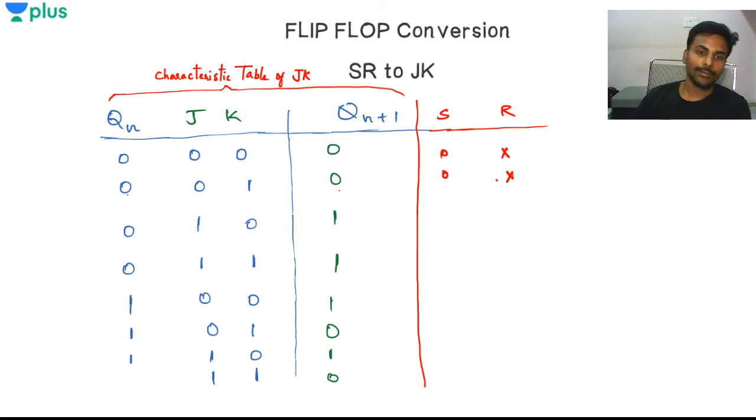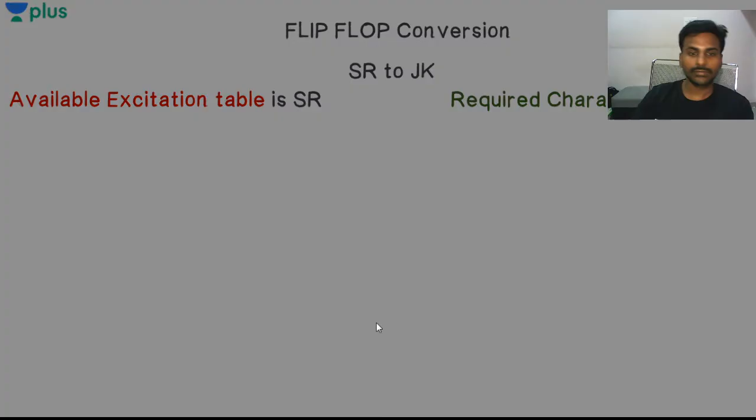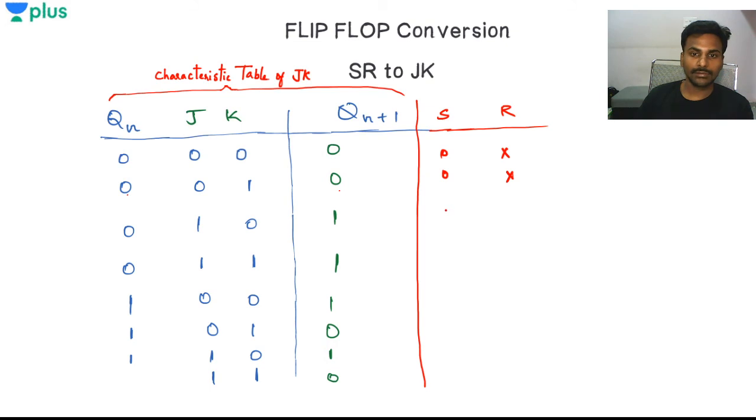So I can make the table something like this using the same constructions we have. So same logic circuits we have. So tell me, Qn is 0, Qn plus 1 is 1. Qn is 0, Qn plus 1 is 1 means I'll have S as 1 and R as 0, right? This is what I'll be having.